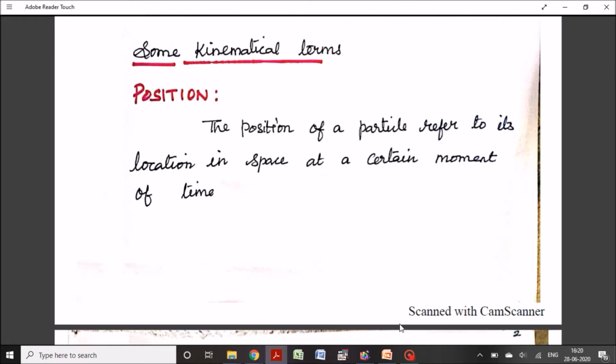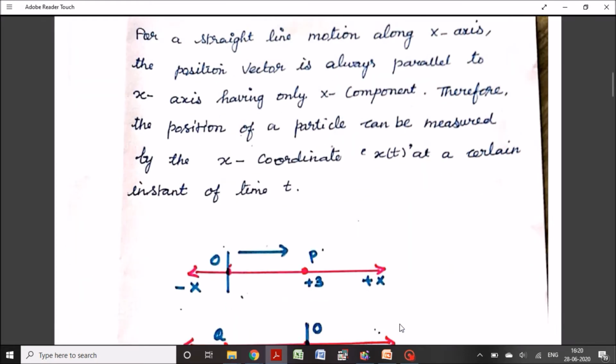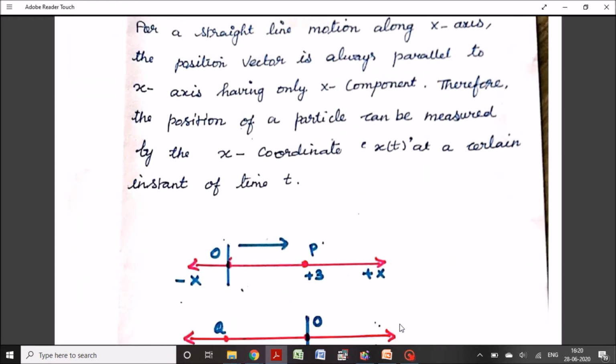Some kinematical terms. Position. The position of a particle refers to its location in space at a certain moment of time. So in the particular line